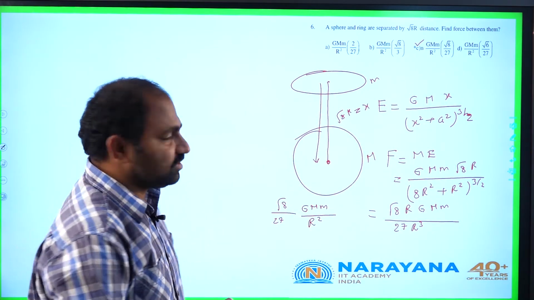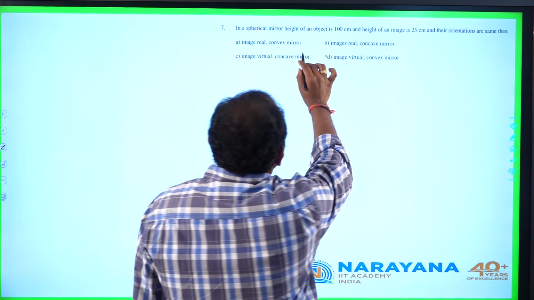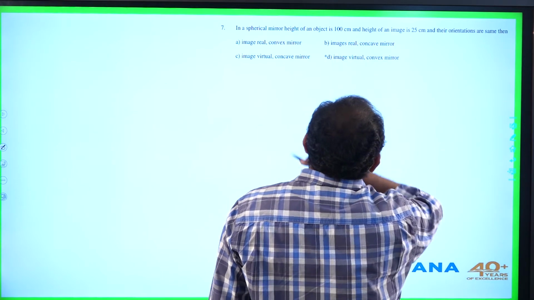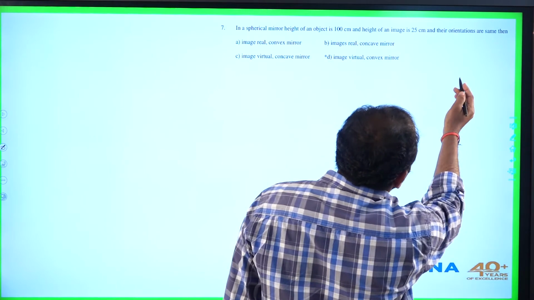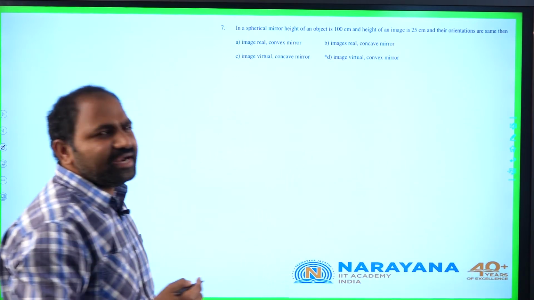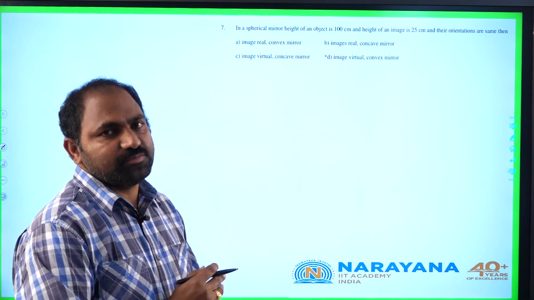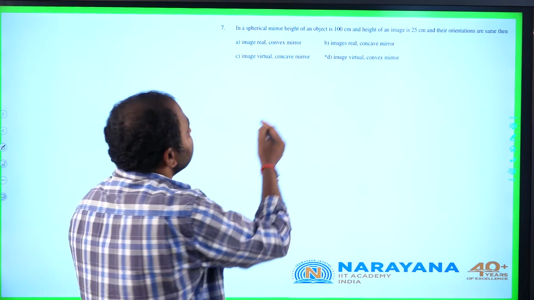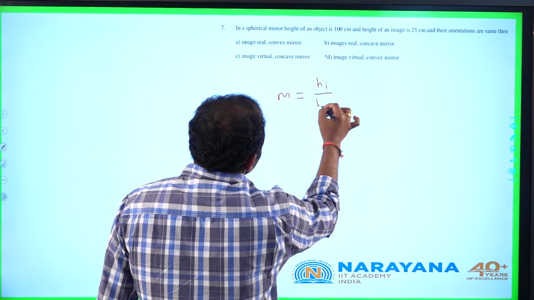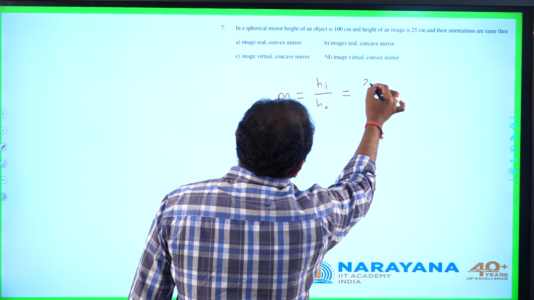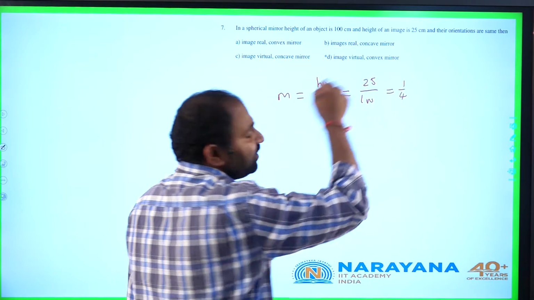Let us go to the 7th question. In a spherical mirror, the height of the object is 100 centimeter and the height of the image is 25 centimeter, and their orientations are the same. Orientation same means the image and object are forming on the same side of the principal axis. And here it is clear, magnification in general is height of image by height of object. From the given information, it will be 25 by 100, which is 1 by 4. It is a diminished image.